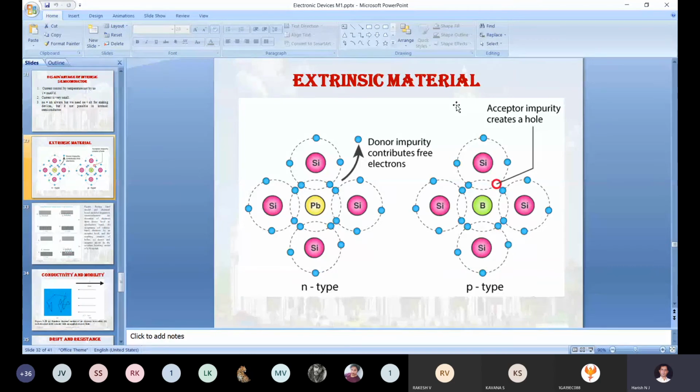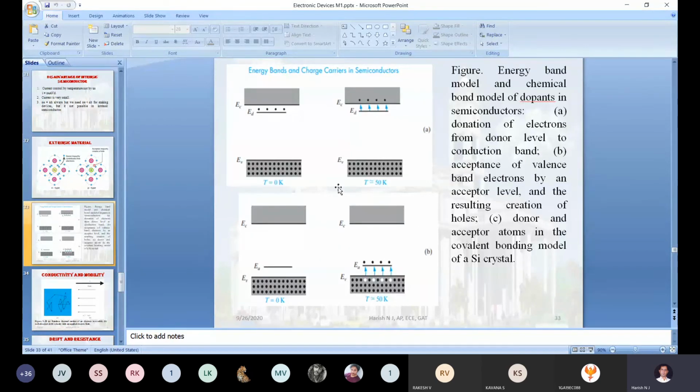If you add a pentavalent or trivalent impurity, how will the electron concentration increase and how will the hole concentration increase? The extra electron generated when you add the pentavalent impurity, where will it occupy a position in the energy band? And if you are generating holes, where will those holes be accommodated? We will discuss this information in the coming classes.